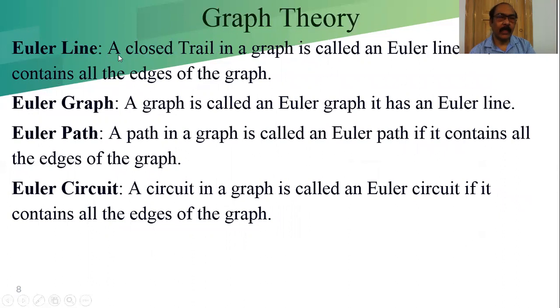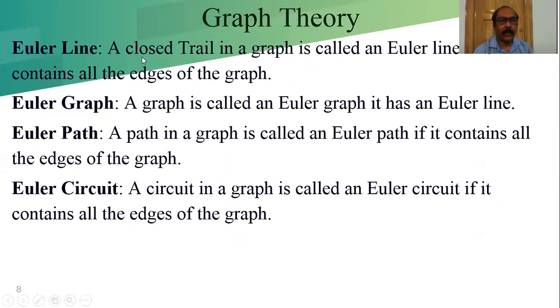As soon as we learn the definitions of this, it is easy for us to see why it is impossible for the Konigsberg bridge problem to visit all 7 bridges and come back to the same starting point. That is the impossible case.